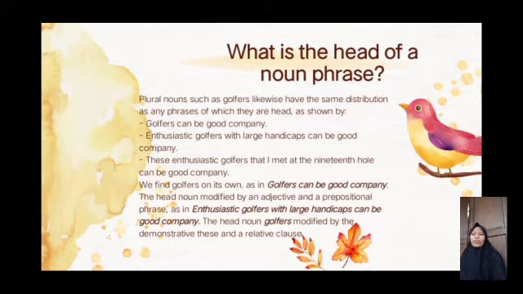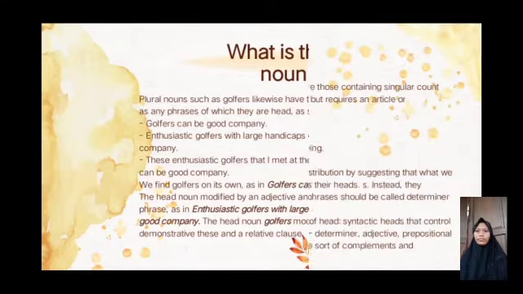We find golfers on its own, as in 'golfers can be good company'; the head noun modified by an adjective and a prepositional phrase, as in 'enthusiastic golfers with large handicaps can be good company'; and the head noun golfers modified by the demonstrative 'this' and a relative clause.